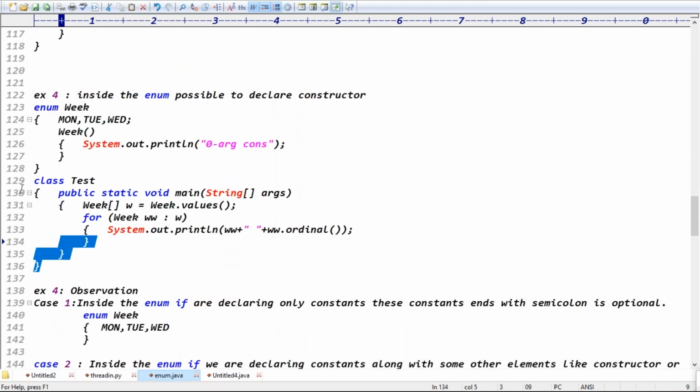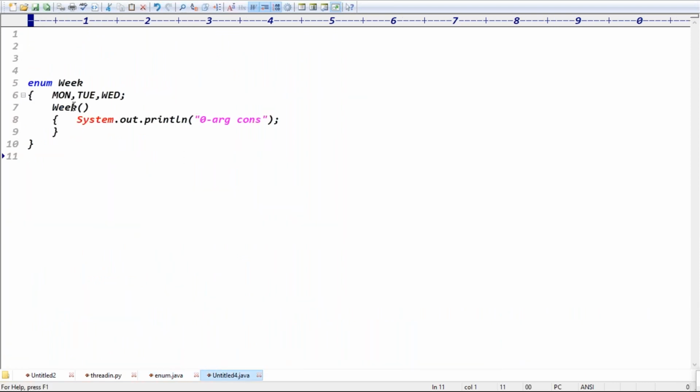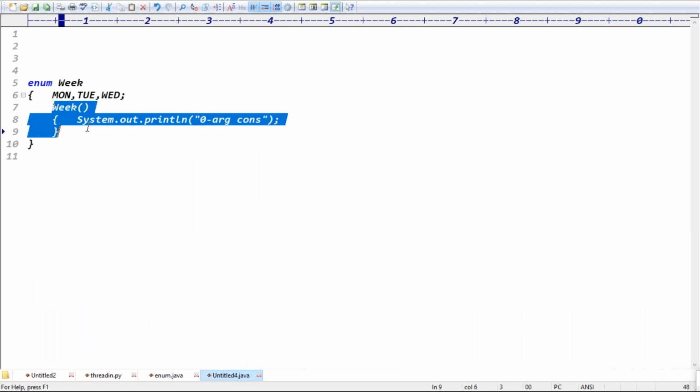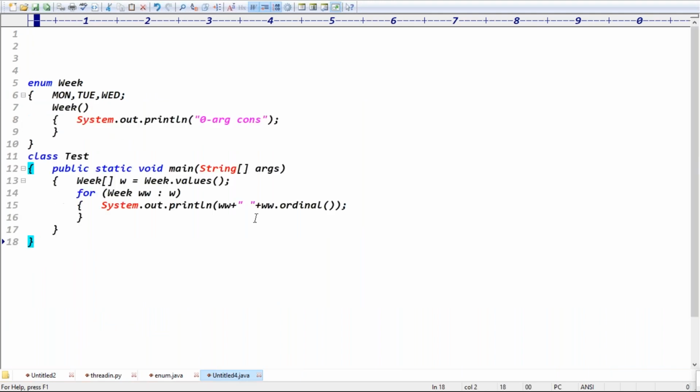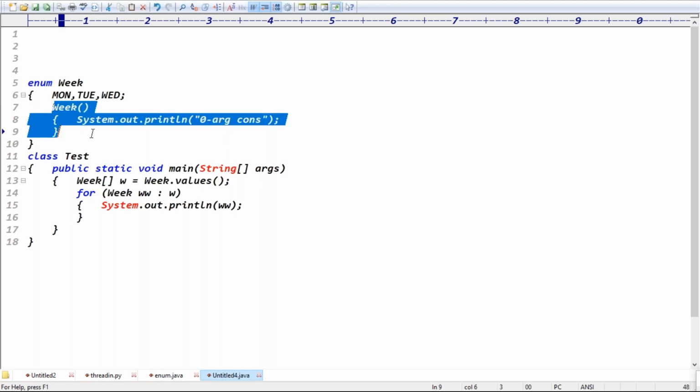If every constant is an object, then this constructor is executed for every object, right? That constructor is executed for every object. Then how many constants are there? Three constants. Nothing but how many constructors total? Three constructors, which means three objects. So how many times is this constructor executed in total? Three times the constructor will be executed, right?